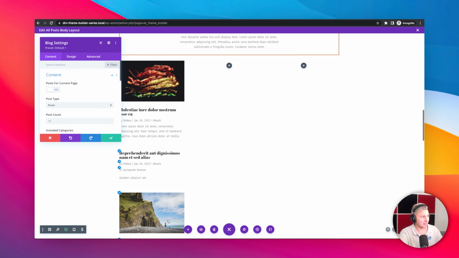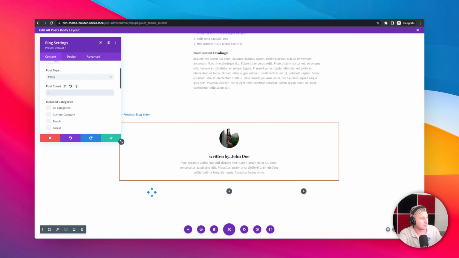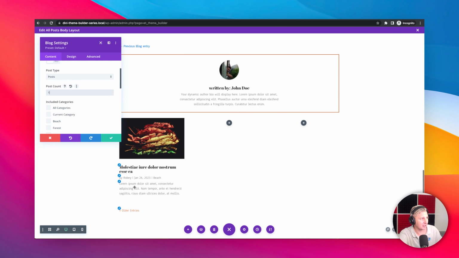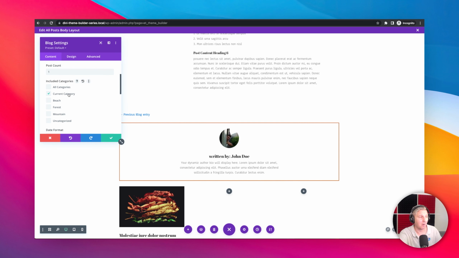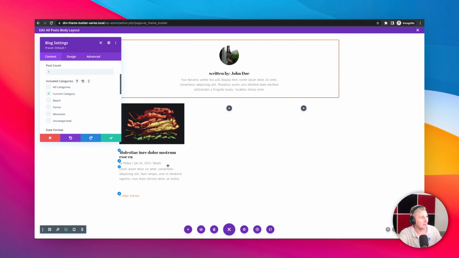And you kind of see how it brings stuff in already. Now, we're only going to show 3 relevant posts that come from the same category. We're going to be selecting posts, of course. We're going to put post count down to 1. And you kind of see how it thinks, and it puts 1 in there. And now it's got the option here for all categories. Now, you can just go ahead and select current category, and it will include all posts with the same category.